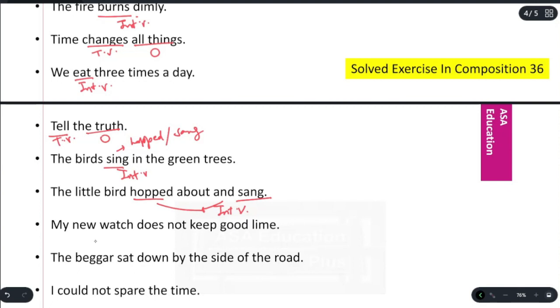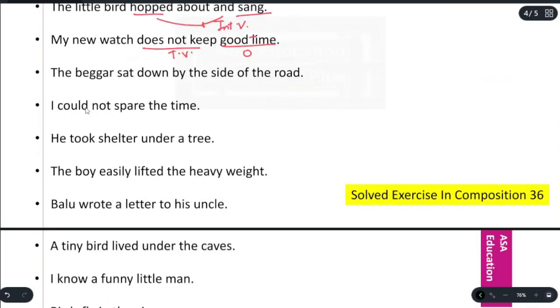My new watch does not keep good time. Does not keep. Transitive. Good time. Object. The beggar sat down by the side of the road. Sat. Intransitive. I could not spare the time. Could not spare. Transitive. The time. Object.